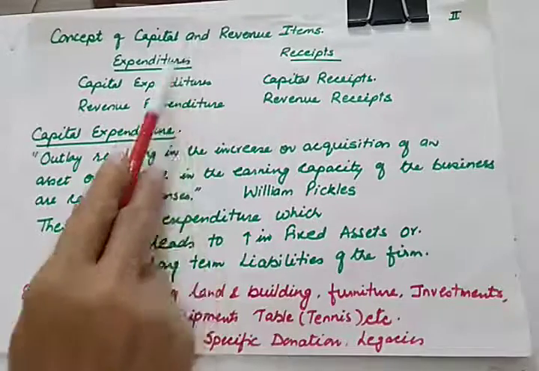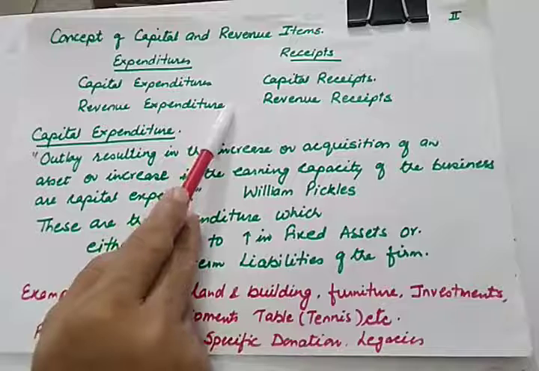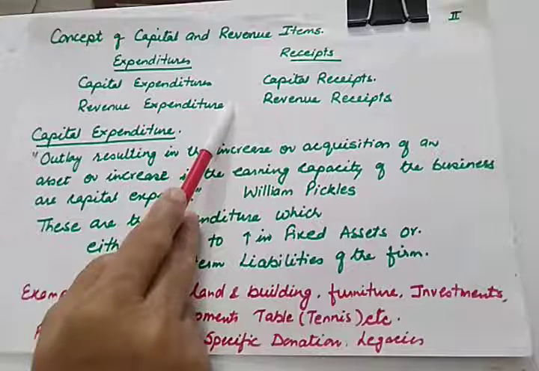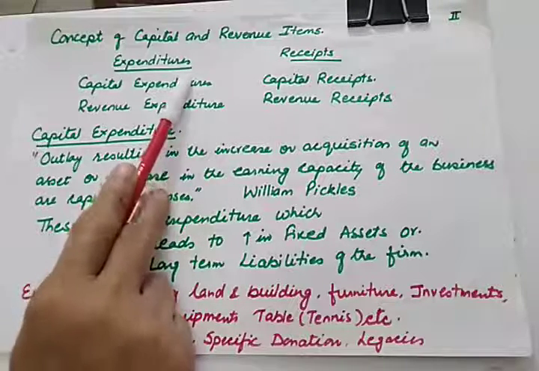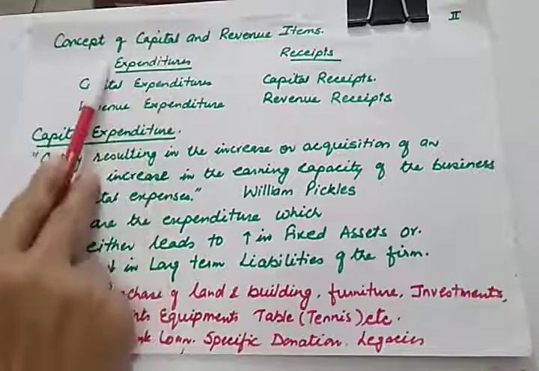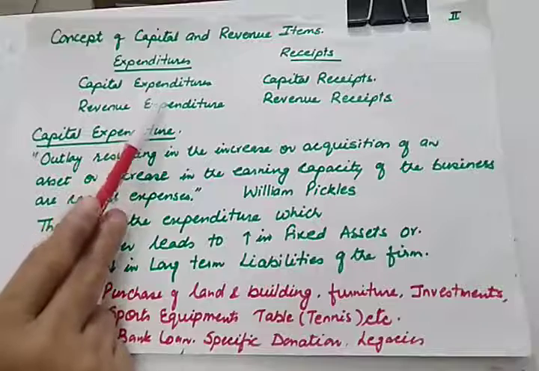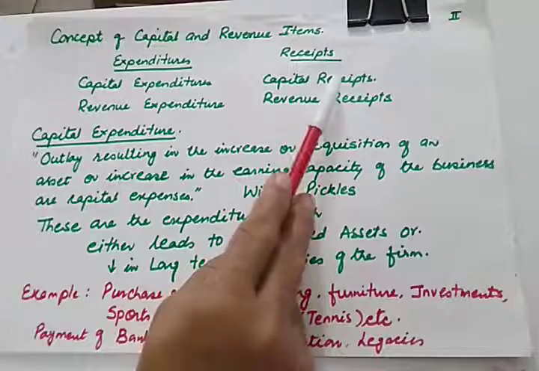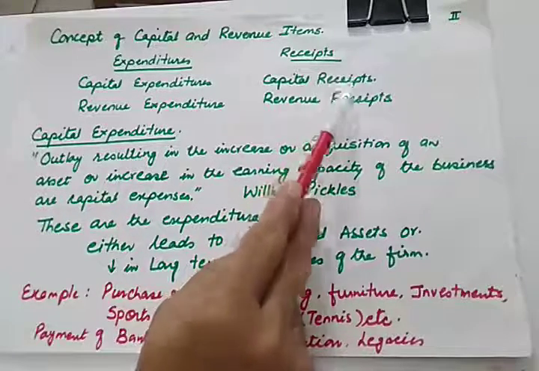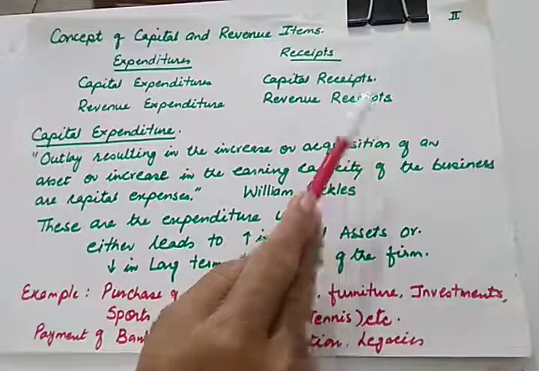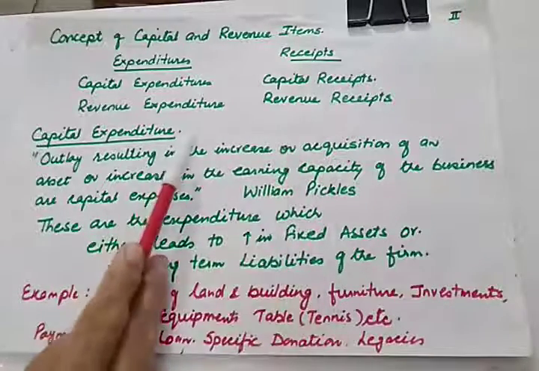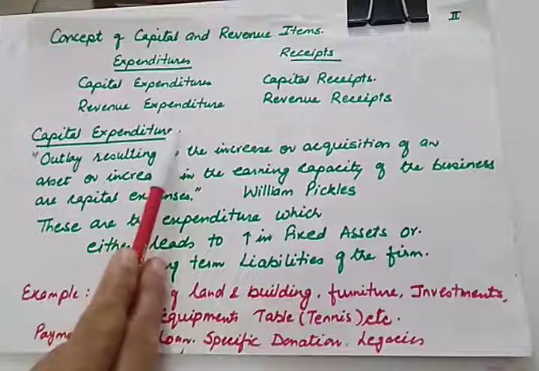We have done this concept in 11th standard at the time of studying final accounts. So here also we will be doing the detailing about two types of expenditure, capital expenditure and revenue expenditure, like two types of receipts, capital and revenue receipt. So let us study all these expenditure and receipts one by one.